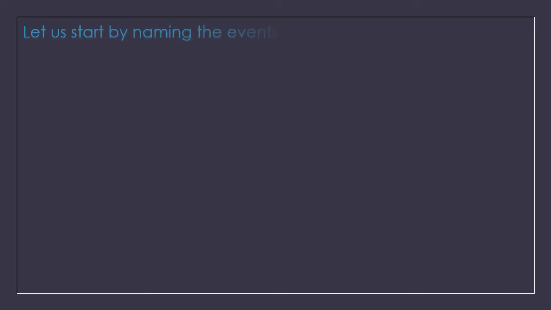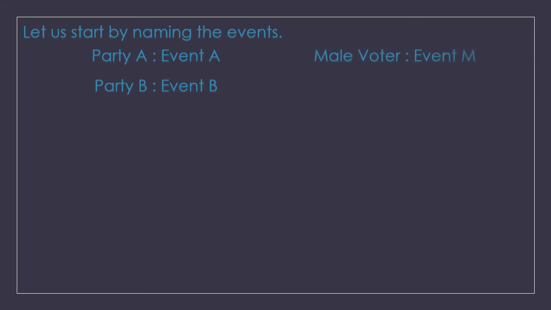Let us start by naming the events. I will name party A as event A, and party B as event B. You can also name them A and A dash if you want, but I am just naming them individually. There is no rule stating we have to name them as complementary events. Male voters I am naming M, and female voters I am naming F.